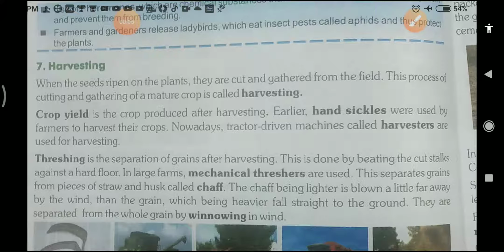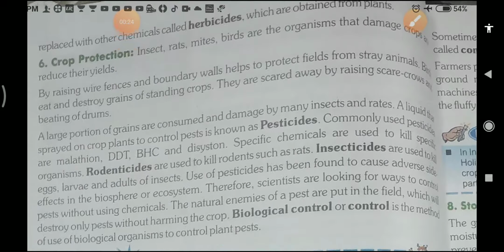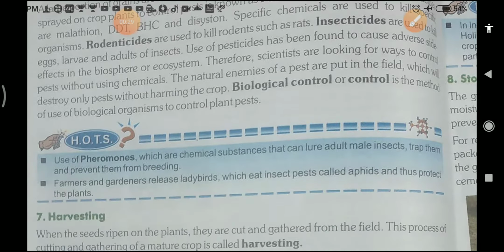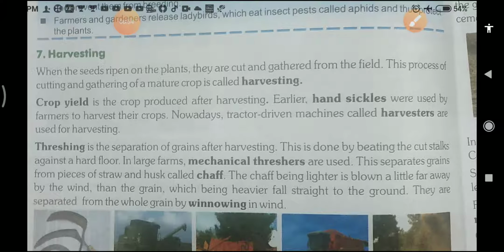Let's continue our chapter, Crop Production and Management, of Class 8 science. This is part 9 of this chapter. In the previous topics I have explained many agricultural practices. In the previous video we explained crop protection and soil preparation. Now in this video I will explain harvesting. Harvesting also comes under the agricultural practices.